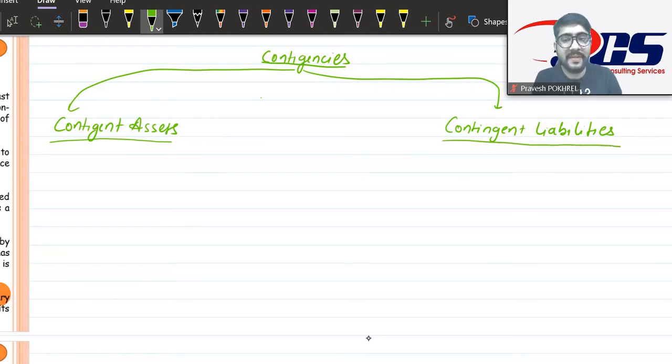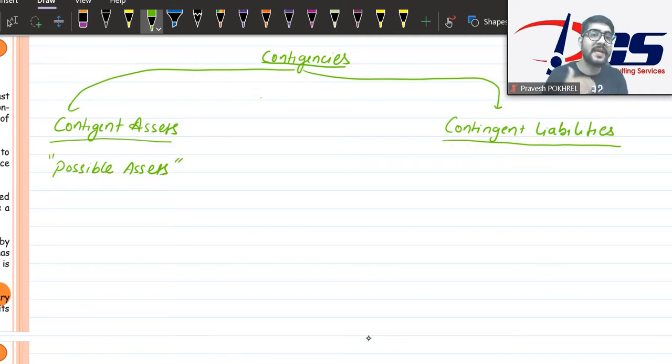Contingent asset basically refers to possible assets. Possible assets, okay? That means these assets are not there in the organization now, but there can be some assets in future.